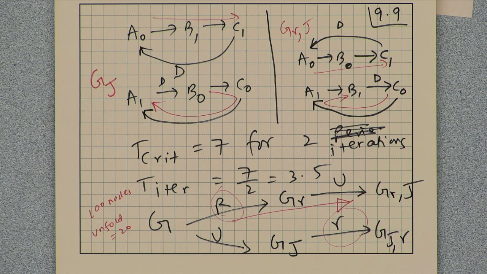Now, we are asking, is it possible to retime this data flow graph so the critical path is C after we unfold the retimed data flow graph by factor j? Two different questions.